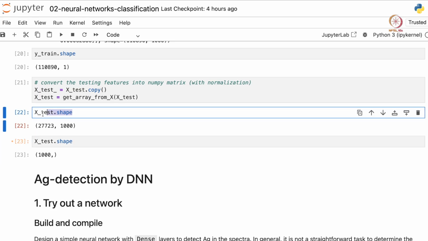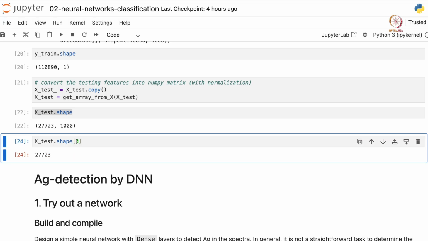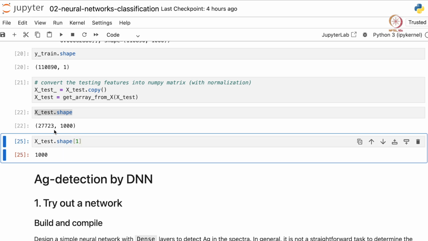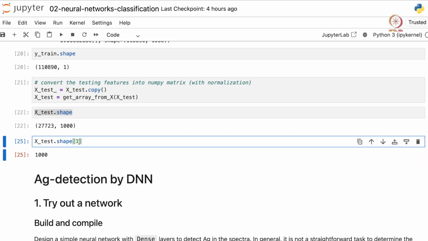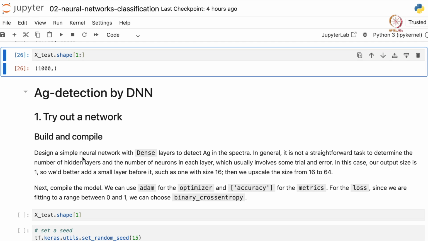So we have already printed shape here, and what I wanted to show is, say we access the 0th element of shape, we get the number of rows. If we access the first element of shape, we get the number of columns. However, if we put a colon here, the return value is not an integer but a tuple. So the number is basically returned as a tuple here. This will be useful when we define our neural network using Keras. So now our training and test data is ready.